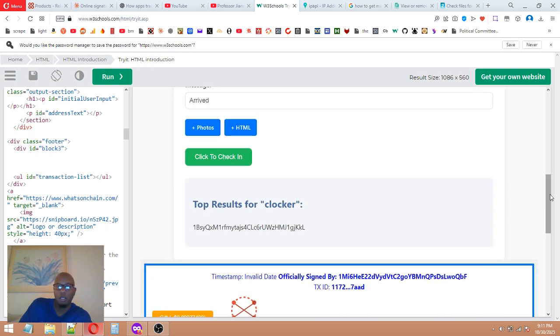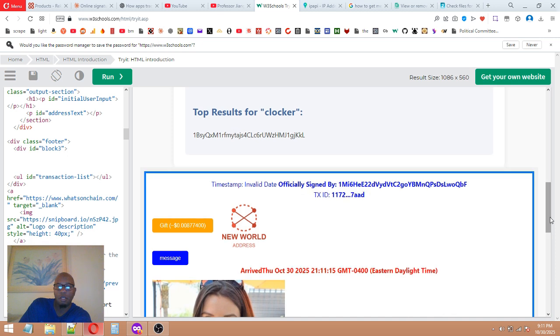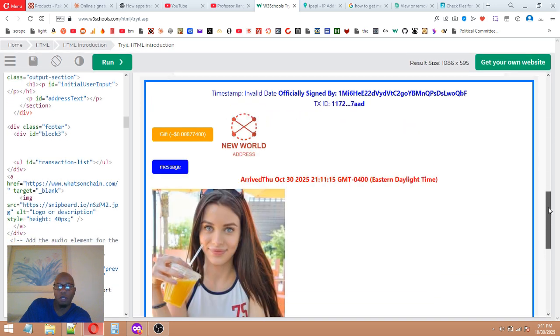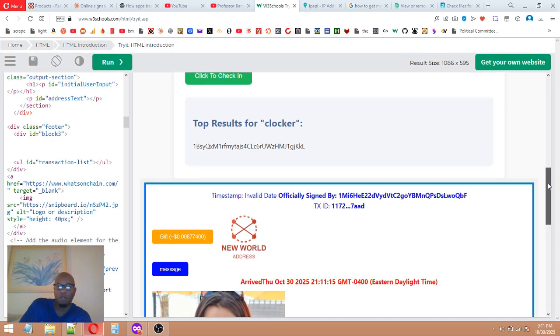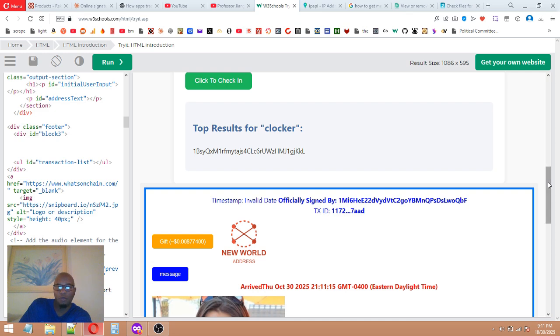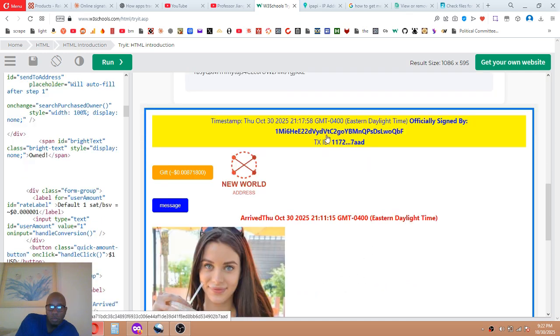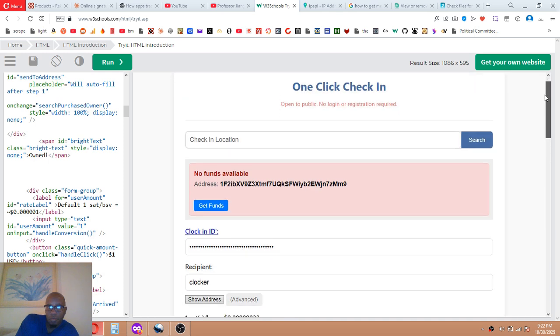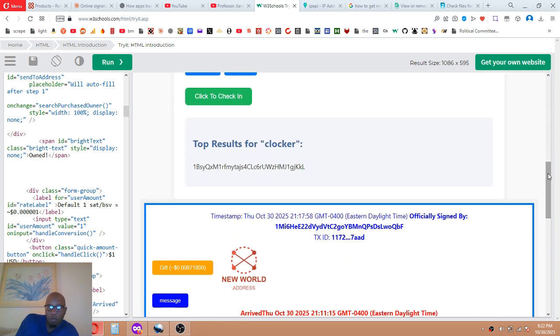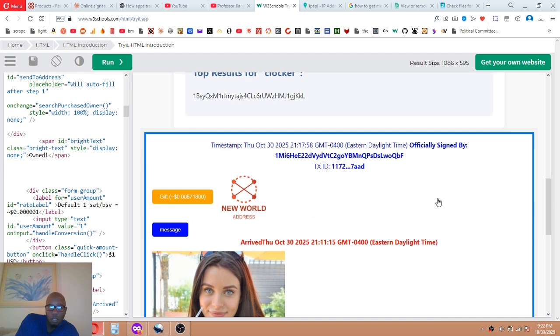You're gonna see the time that your employee clocked in. You can see the picture if you want, or have them take a picture, whatever. And it's immutable. So as you can see, after about 4 or 5 minutes, you see the official timestamp. This is immutable. It can't be reversed or edited or anything like that.